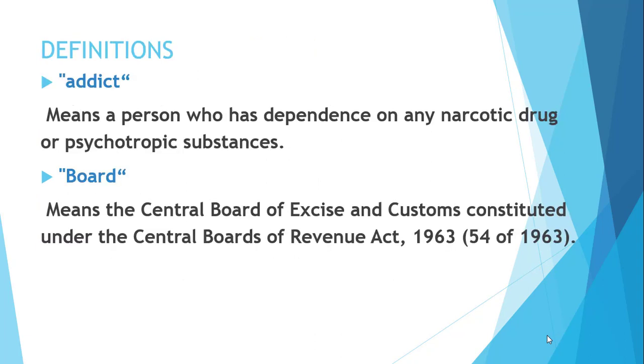Coming to the definitions, we can see addict, board, etc. Addict means a person who has dependence on any narcotic drug or psychotropic substance. Board means the Central Board of Excise and Customs constituted under the Central Boards of Revenue Act 1963, that is Section 54 of 1963.